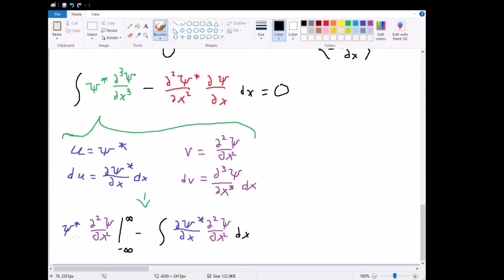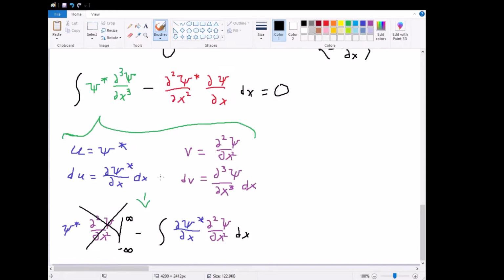So instantly, we can see that this first term cancels out to 0 because we require that psi and psi star both go to 0 at infinity and negative infinity. Otherwise, our expression would no longer be square integrable and would probably integrate to infinity. So because of that, this automatically goes to 0. We can cancel that out immediately.